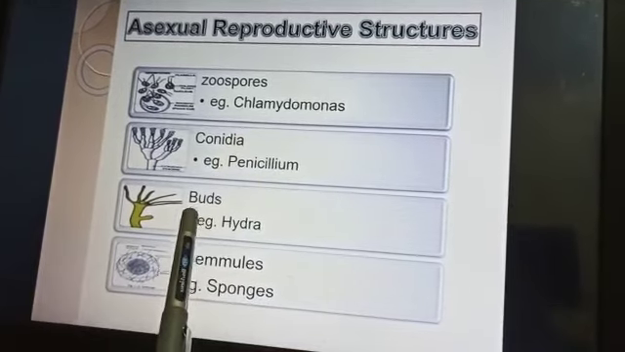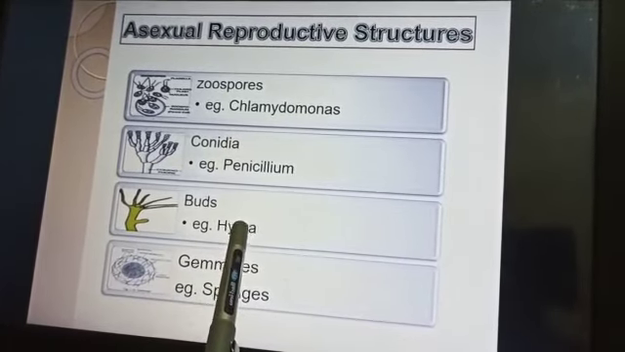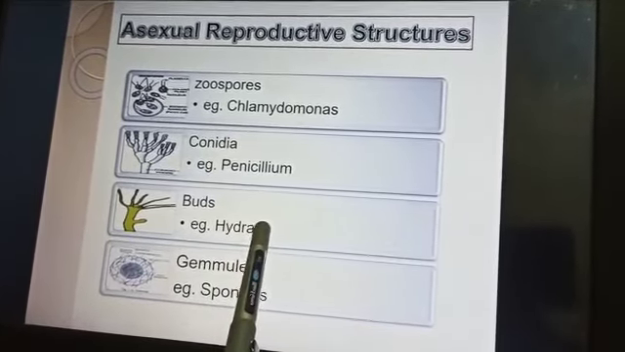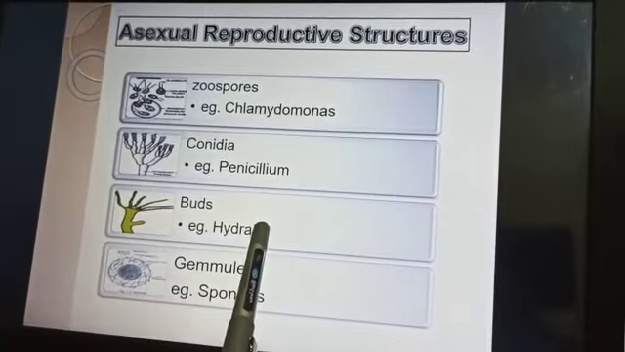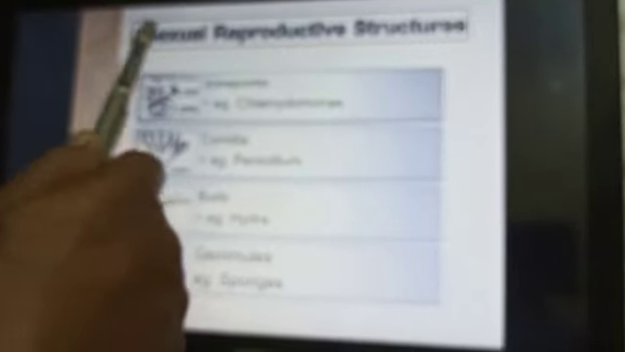Buds, for example, Hydra, Hydra oligactis. Hydra belongs to phylum Coelenterata and shows external buds. These buds, when mature, detach from the parent and form a new individual. Because no two organisms are involved, it is called asexual reproduction.